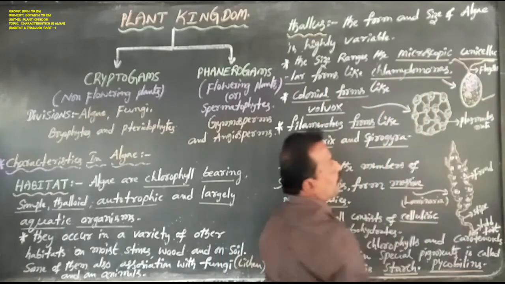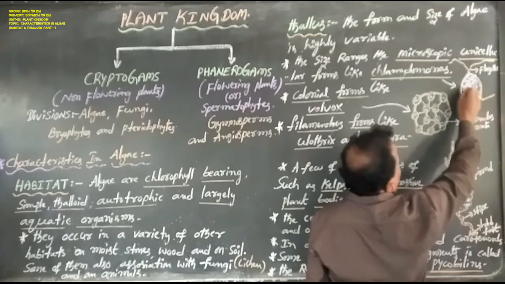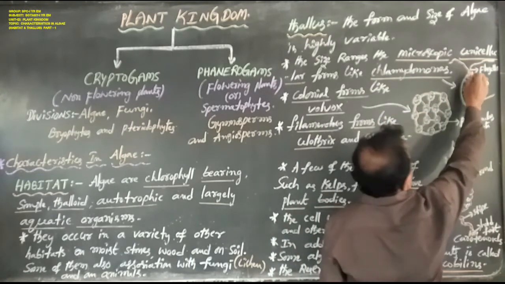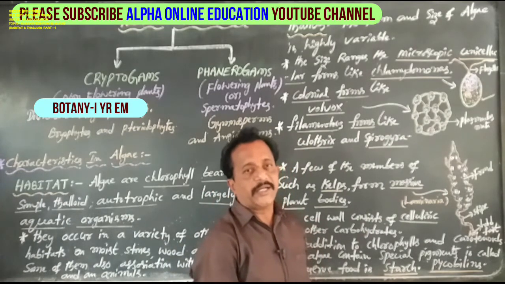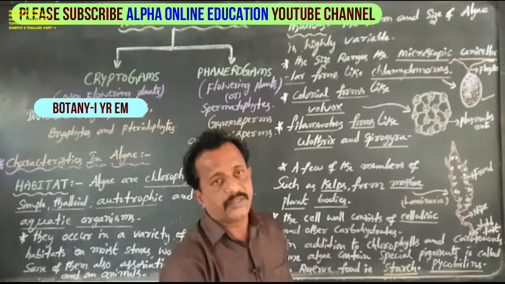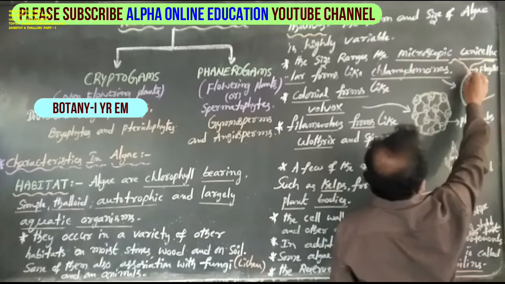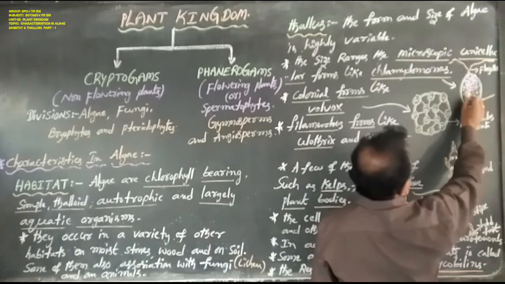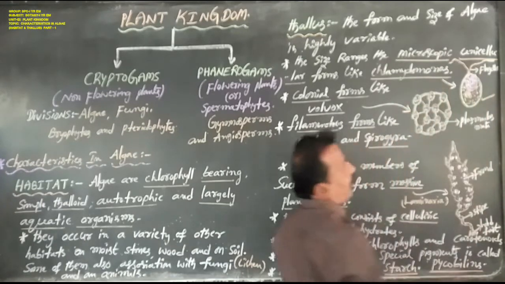This is a Chlamydomonas, a microscopic unicellular organism containing two equal flagella in its anterior side. Each Chlamydomonas contains two flagella of similar size, that is biflagellate. These flagella are always arranged on the anterior side, and it also contains a well developed nucleus, a vacuole and an eye spot.